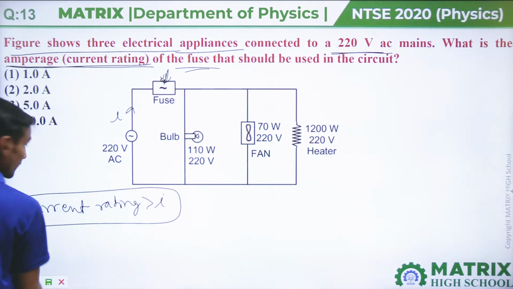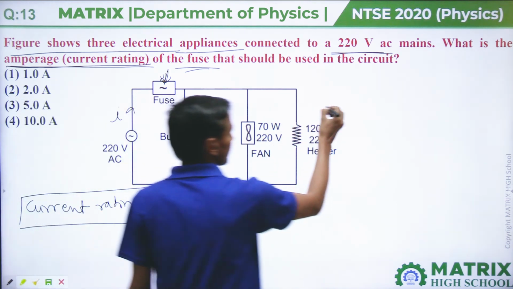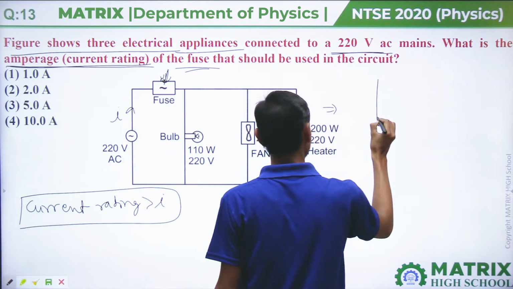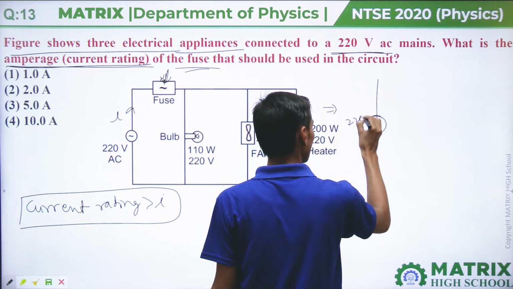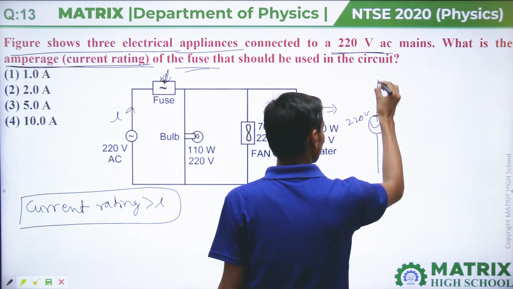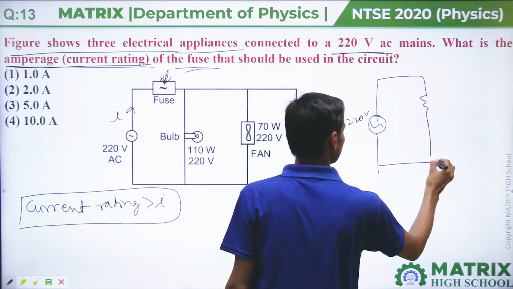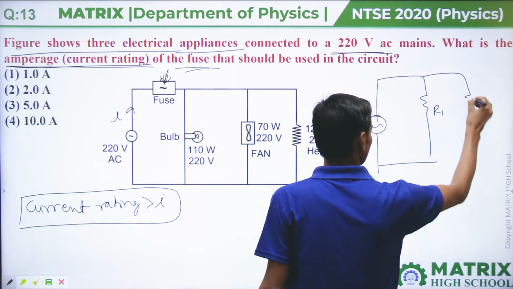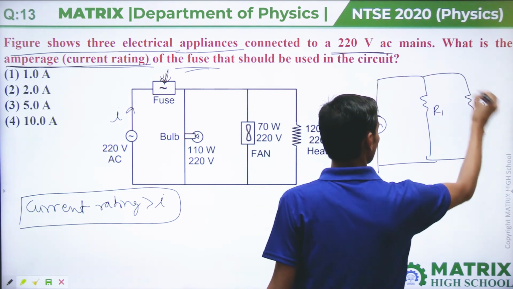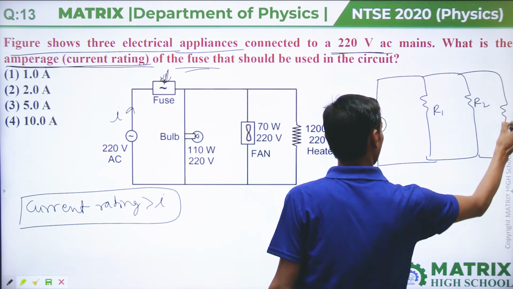If we calculate the resistances like this, this is 220 volt and this is R1, this is R2, and this is R3.